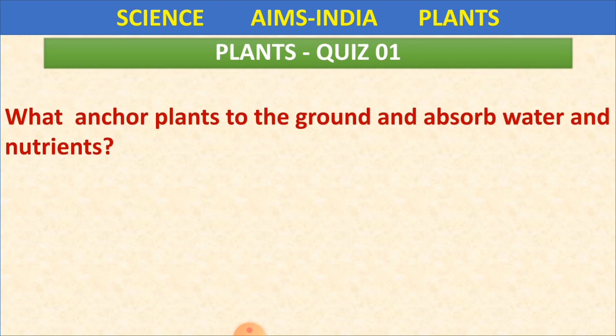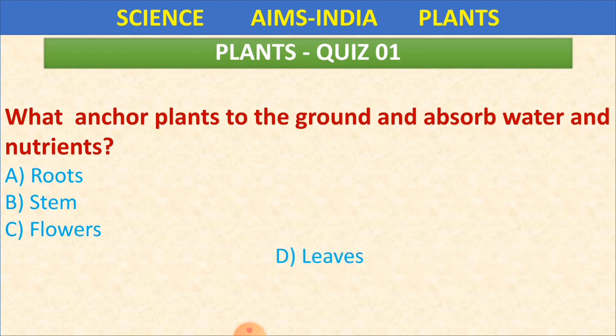Now the next question. What anchors plants to the ground and absorbs water and nutrients? What do you mean by anchor here, children? Anchor means connecting or holding.